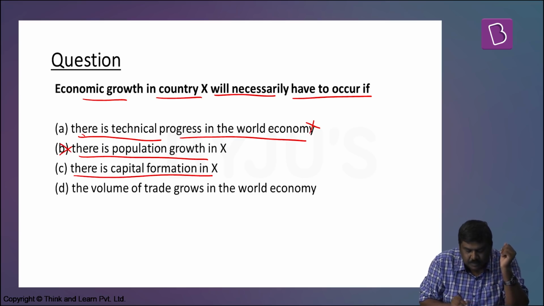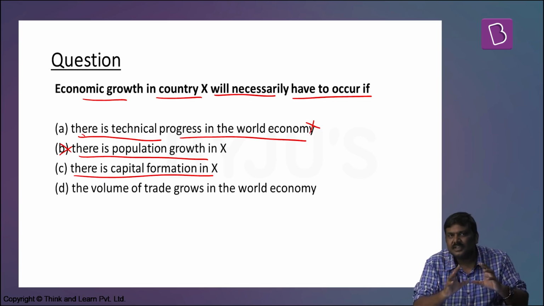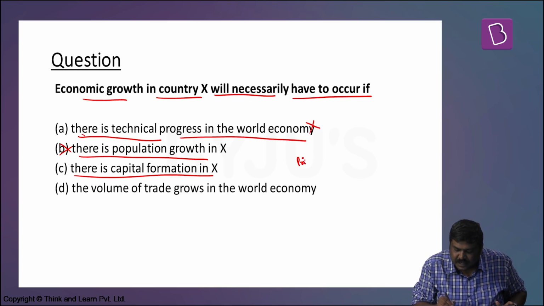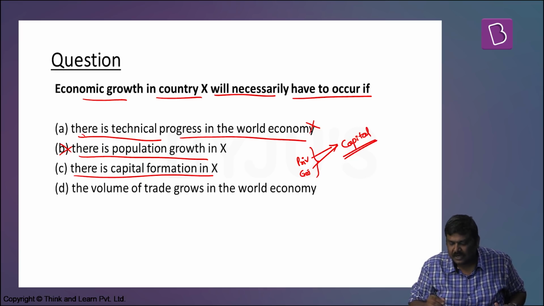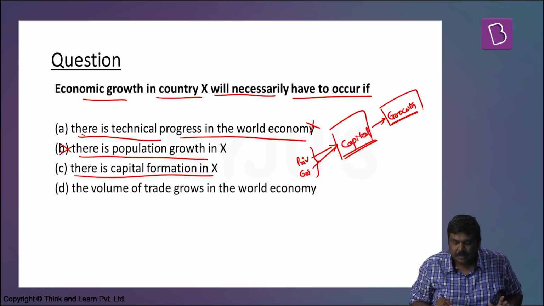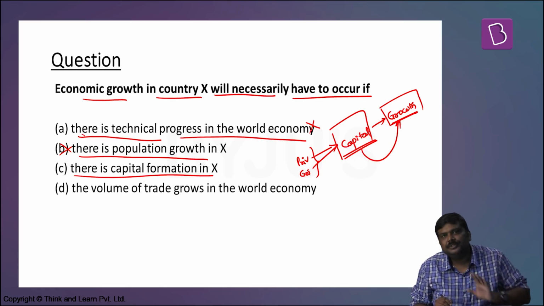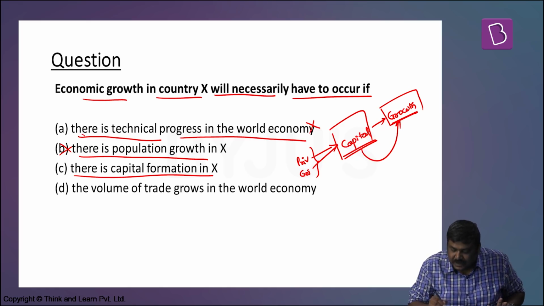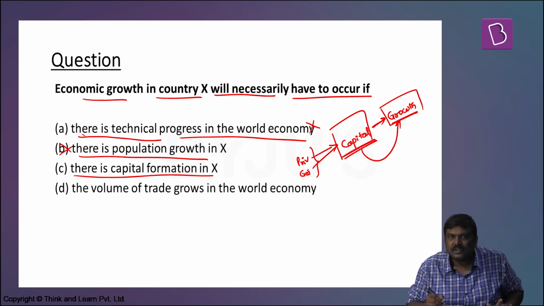Third, there is a capital formation in country X. We have discussed earlier the concept of private investment as well as government investment. Now, what is the importance of this? Investments will lead to formation of the capital. And whenever there is a formation of the capital, you will see growth happening in any of the economy. Understand this. Whenever there is a formation of the capital, it leads to growth. But also remember this. When I say increase in capital will lead to growth, I am basically ensuring that there is a capital efficiency. What do you mean by capital efficiency?